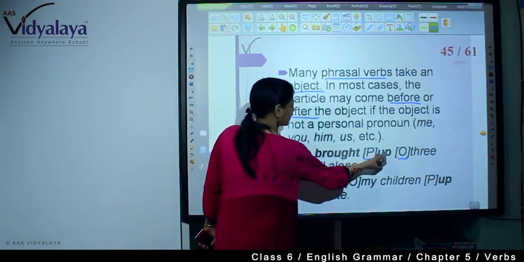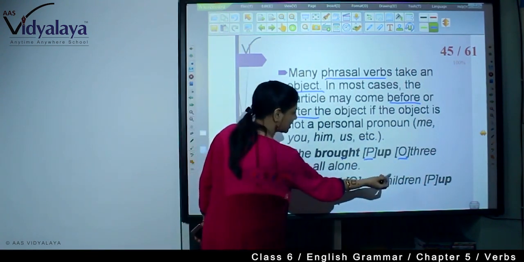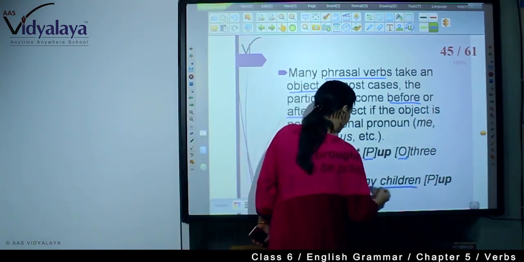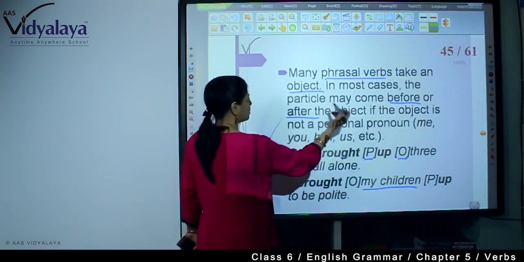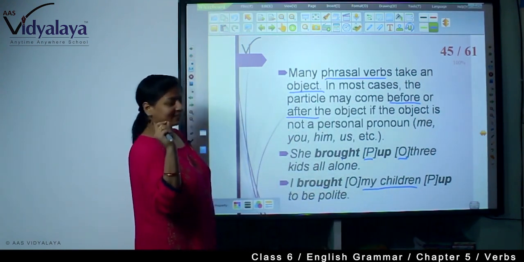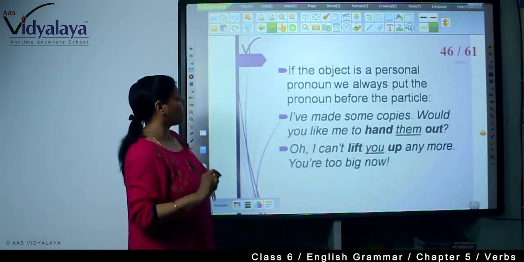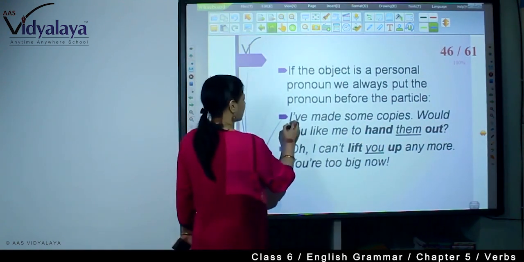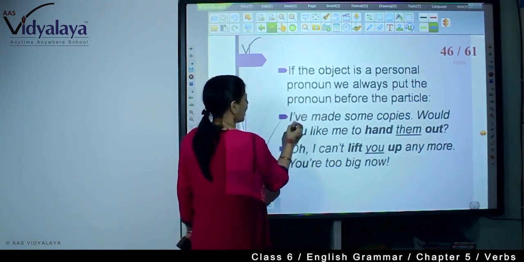So here you are saying brought up is just before the object, and here I brought my children up, that is after the object. My children is an object, and after the object there is a phrasal verb. So here you are saying before or after the phrasal verb. So we can arrange the sentence accordingly. If the object is a personal pronoun, we always put the pronoun before the particle. I have made some copies.